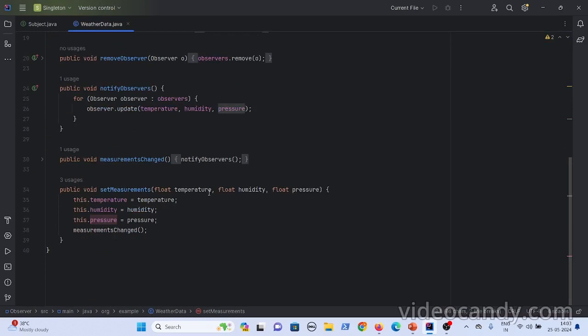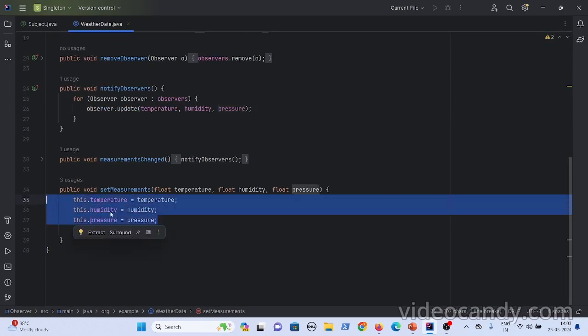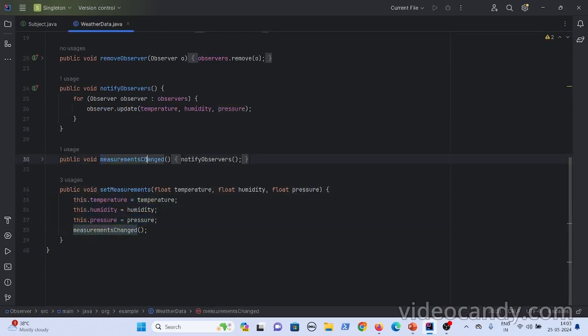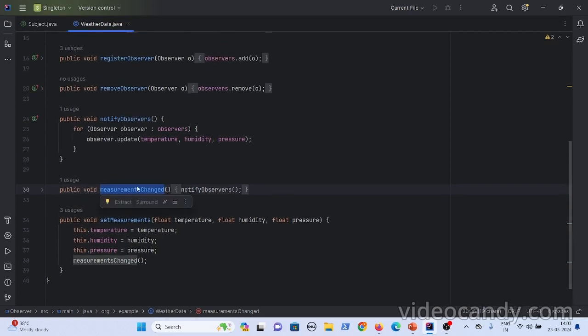What it does is it will update with the new values and then it will invoke this measurements changed method, okay? What this measurements changed method says is, okay, the state has changed for these values. Now you should notify the observers, because weather data has changed and the display should be updated, right? So that's why it will call the notify observers method. Now you got it, right, how the notify observers method gets invoked, because whenever there is a change in data, it will automatically invoke this notify observers.